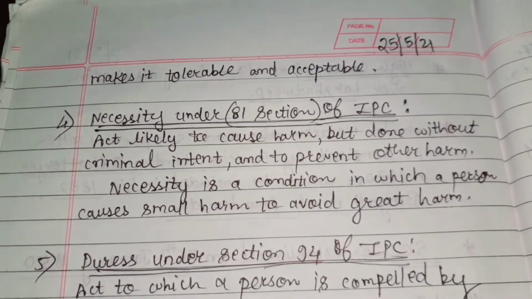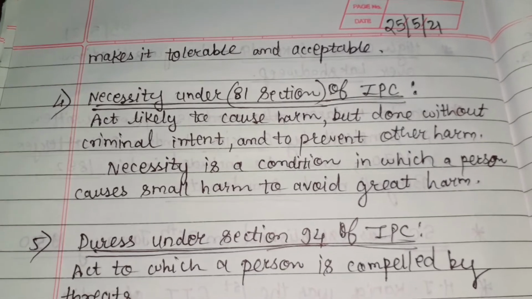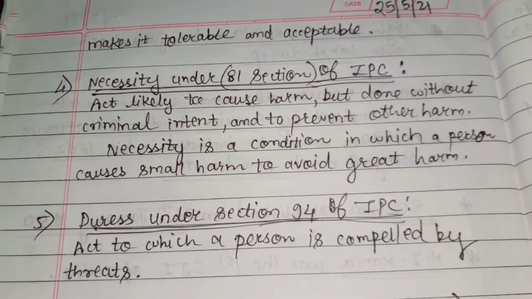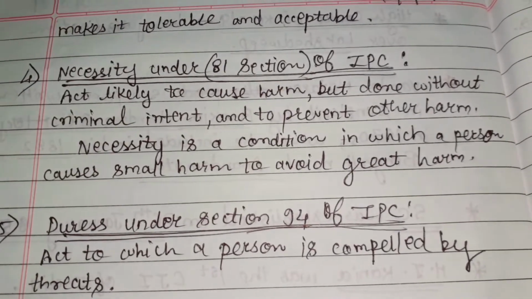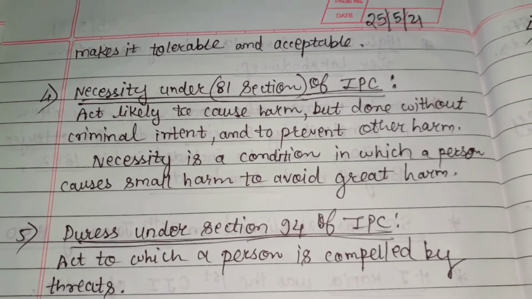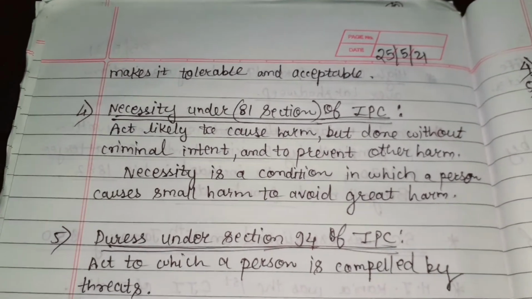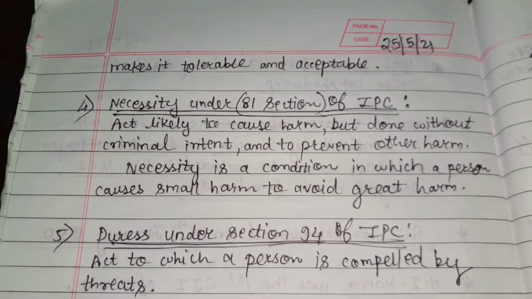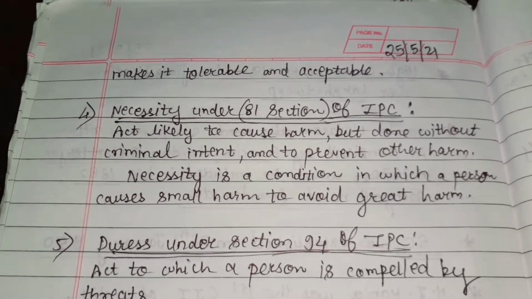Next is necessity. It is under section 81 of the IPC. Necessity here means an act likely to cause harm but done without criminal intent and to prevent other harm. Necessity is a condition in which a person causes small harm to avoid a great harm.